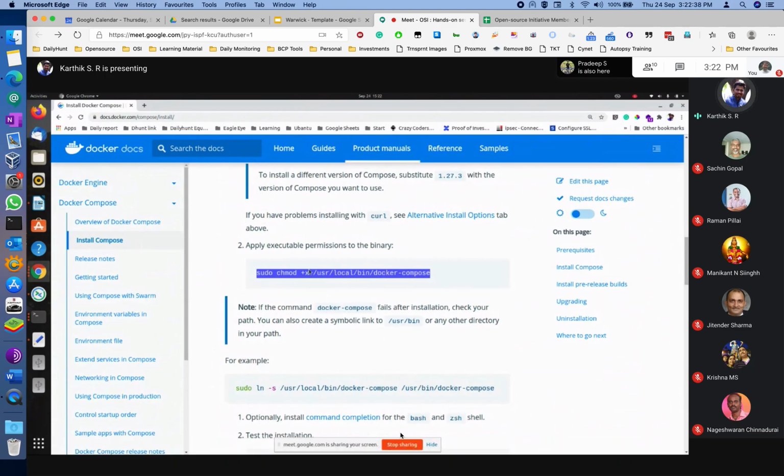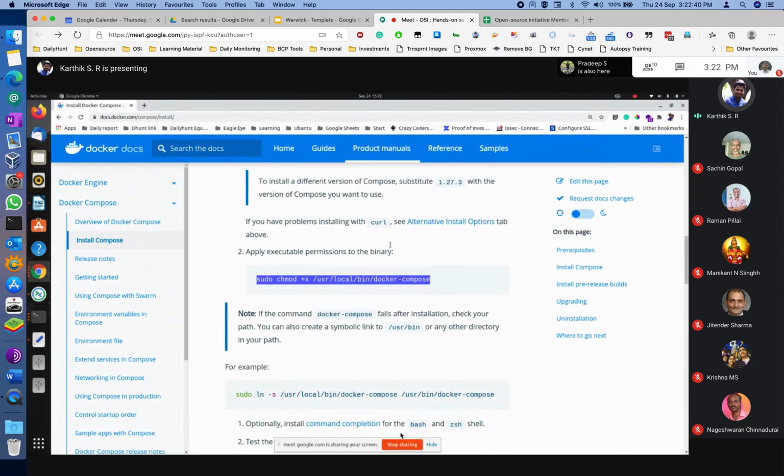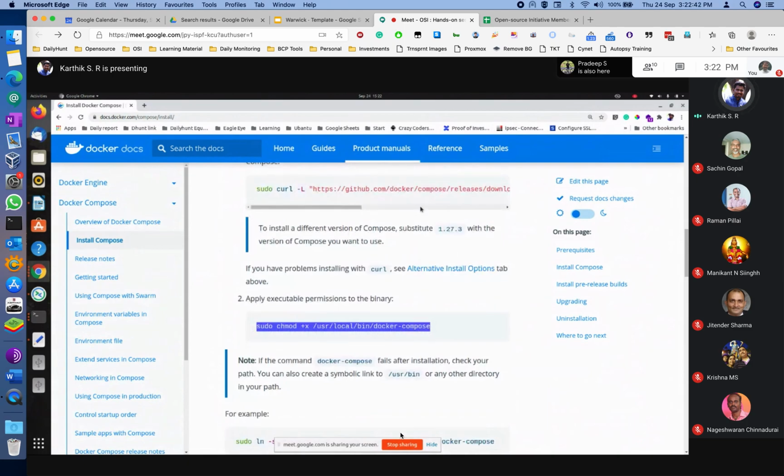And I'm applying execute permission for it. It has downloaded into the folder /usr/local/bin/docker-compose. I'm giving that file execute permission.